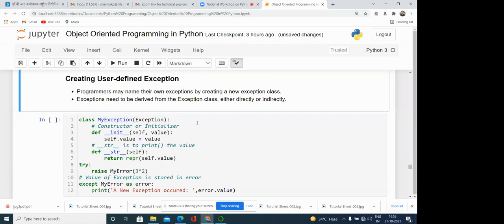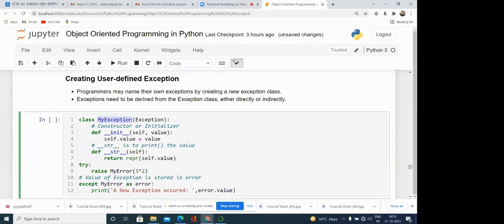So this is the same thing. By using that, we can create user defined or customized exception classes, our own exception classes. Like over here you can see class MyException. So what is the meaning?